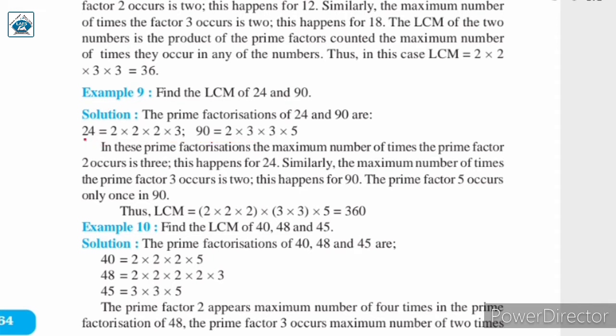So in the solution it is written as, in these prime factorizations, the maximum number of times the prime factor 2 occurs is 3. This happens for 24. Similarly, the maximum number of times the prime factor 3 occurs is 2. This happens for 90. The prime factor 5 occurs only once in 90.